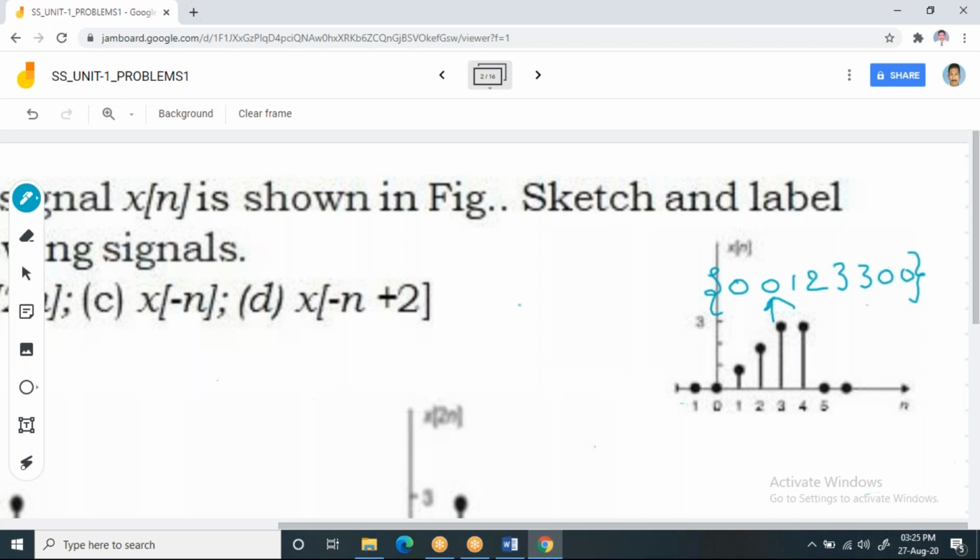Now you may ask why you need to put an arrow like this. Observe it. Here the samples are discrete in nature and it starts at -1 and ends at 6. So first I have to mark the amplitudes. At -1 the amplitude is 0. At 0 the amplitude is 0. At 1 the amplitude is 1. At 2 the amplitude is 2. At 3 the amplitude is 3. At 4 also the amplitude is 3. And at 5 and 6 the amplitudes are 0.